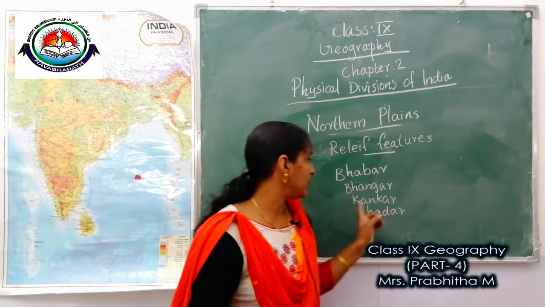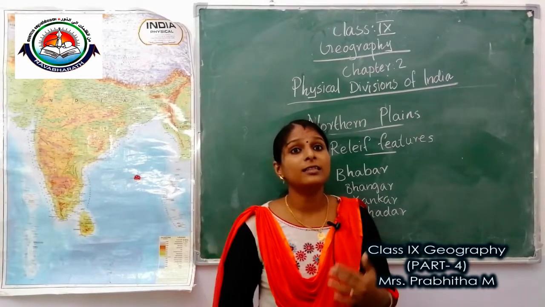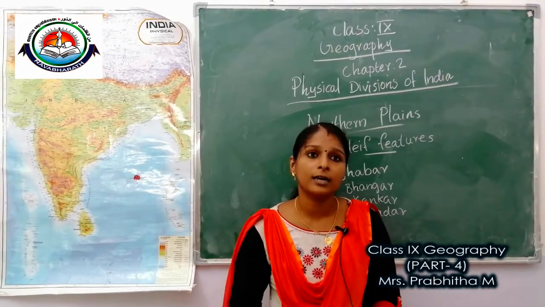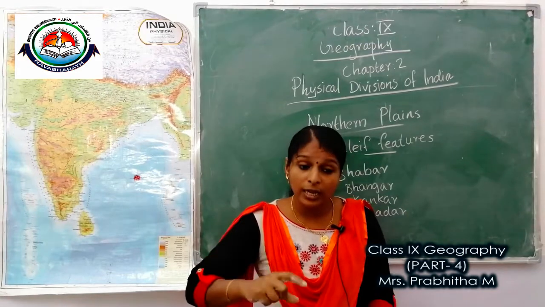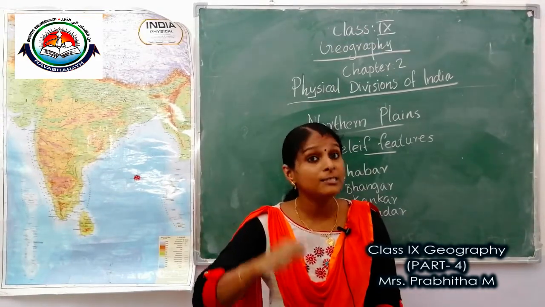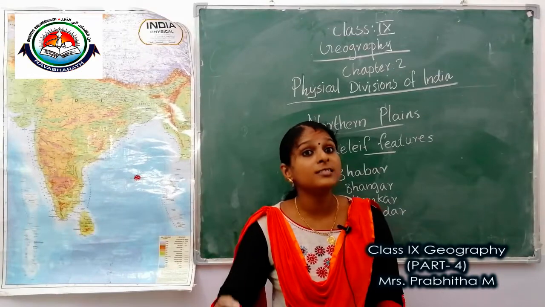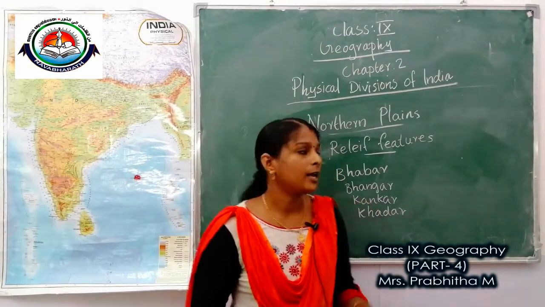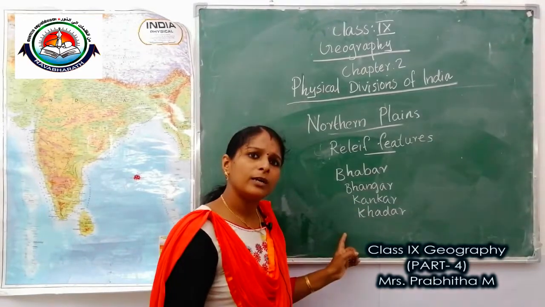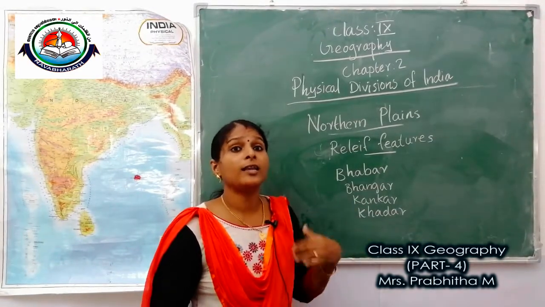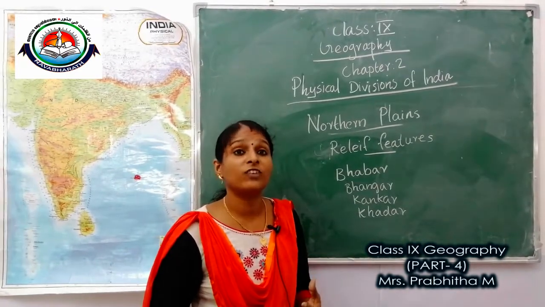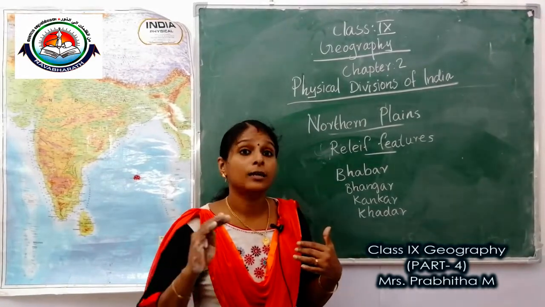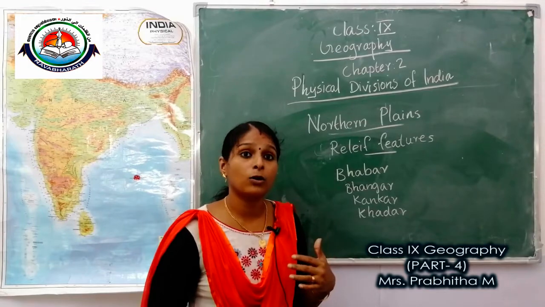Next one is Kankar. The soil in this region contains calcareous deposits, locally known as Kankar. So that is Kankar. Next one is Khadar. The newer and younger deposits of the floodplains are called Khadar.